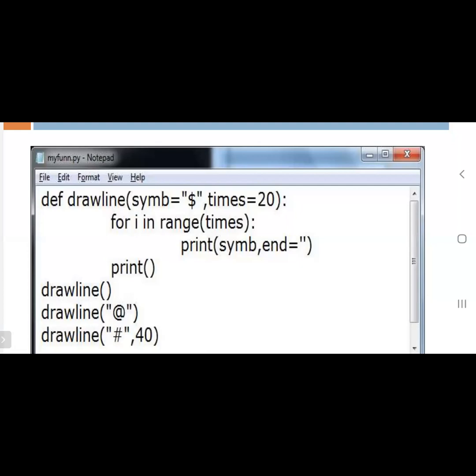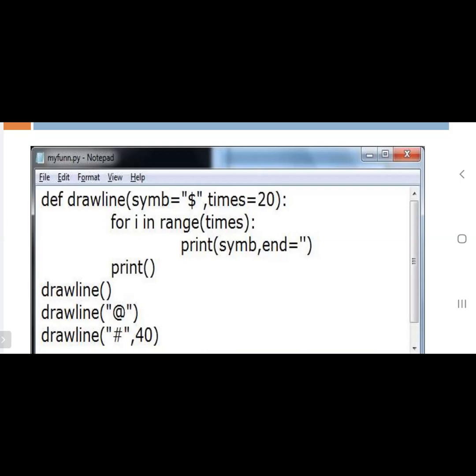So the call statement is made and the function will be called. Default values are mentioned in the parameter list. Note down: symbol equal to dollar sign, and times equal to 20. The value 20 is assigned to times. These two default arguments are mentioned in the parameter list. Whenever the function executes, for i in range of times, times will be taken as 20, and print symbol, comma end. So the symbol value, dollar, will be taken. The default value will be taken. This is an example of default arguments.